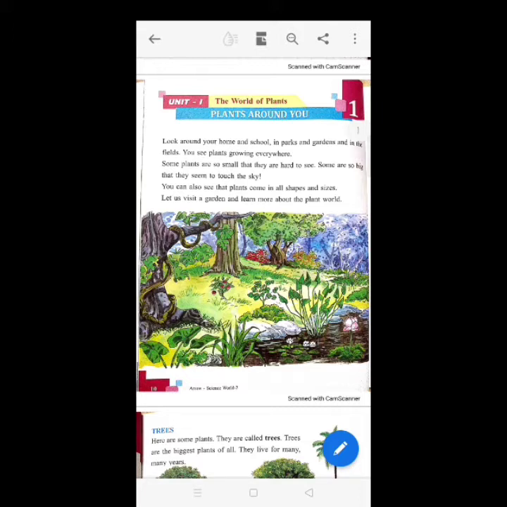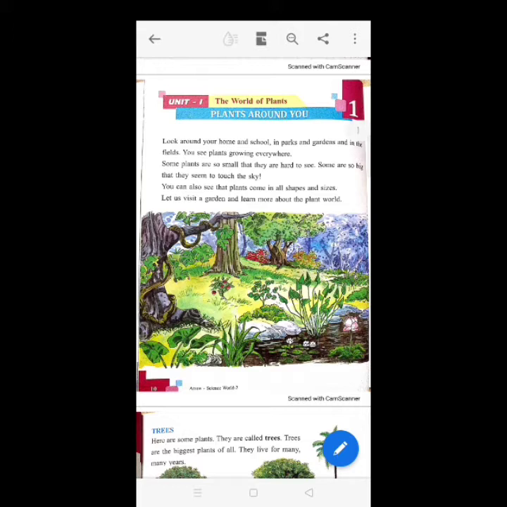Plants are very useful. They give us food, fruits, vegetables and flowers. Plants keep the air cool and fresh. They also make the surroundings look beautiful. They need air, water and sunlight to grow. They can make their own food with the help of sunlight. Yes, plants can make their own food with the help of sunlight.